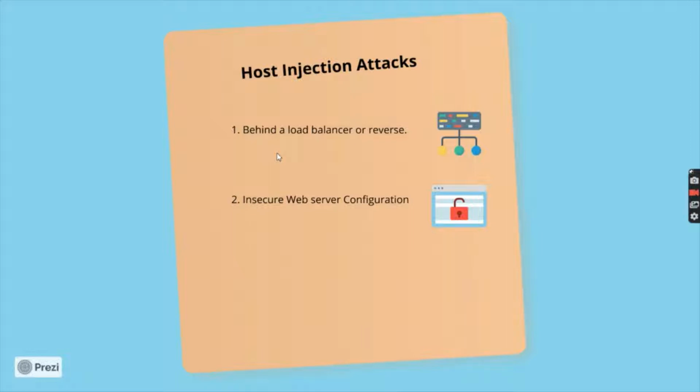So if the application has already set the X-Forwarded-Host header, or it is set at the reverse proxy level, you may ignore the vulnerability. The second one is if the web server configuration is insecure, it may allow host injection attacks via the Host header. This may happen if you use server name wildcards or do not have catch-all server configurations to catch all the requests with an unrecognized Host header.